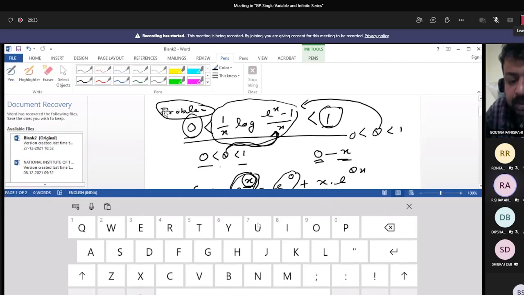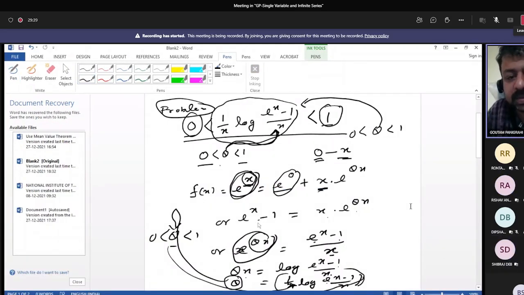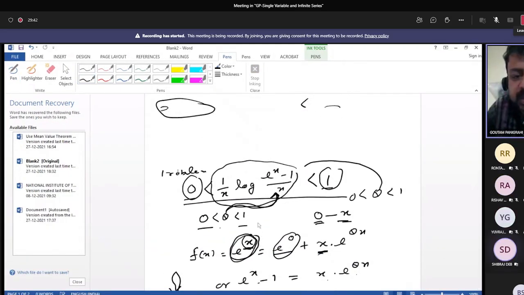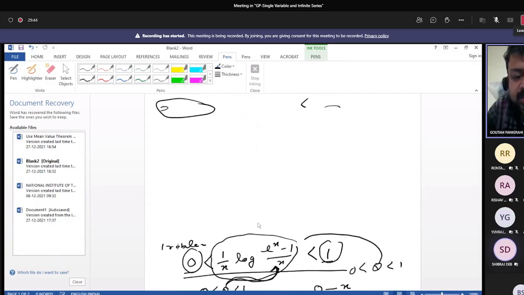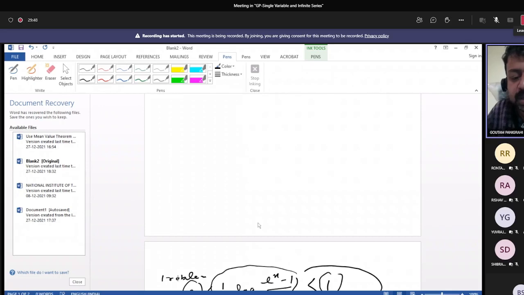Sir, how will you know that the function we are assuming is that only? No. It may be given in the question. Okay. It may be given in the question that considering the function e to the power x, you just prove that theta is 0 less than 1 by x log of e to the power x minus 1 by x less than 1. Sir, one more like this. Can you give one more question which is not involving e to the power x and log x? Yes, I can show. Suppose another problem.